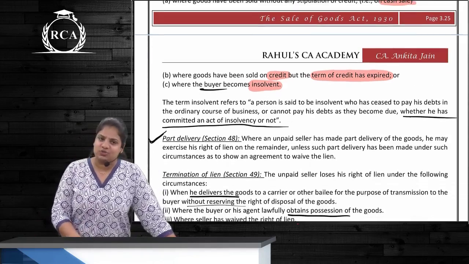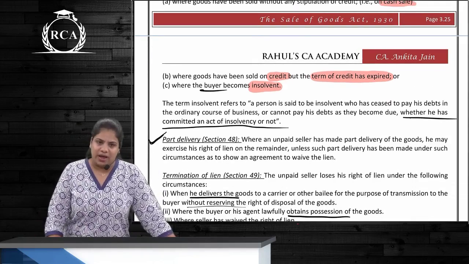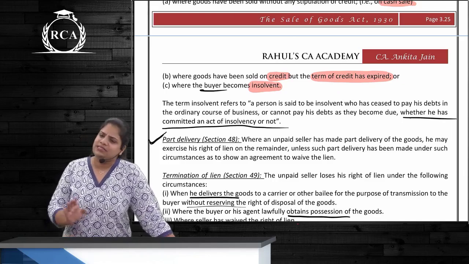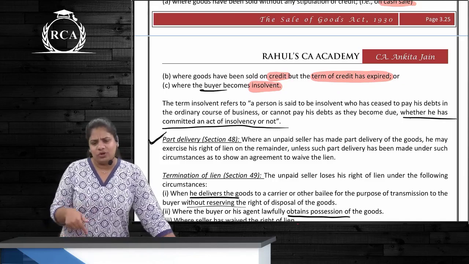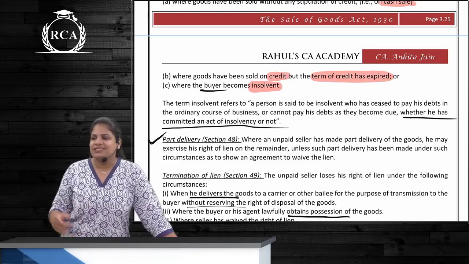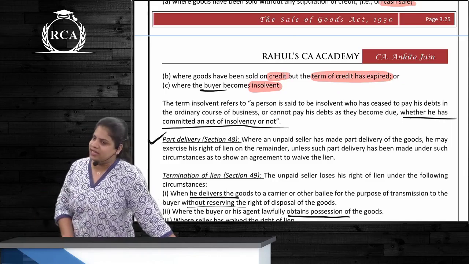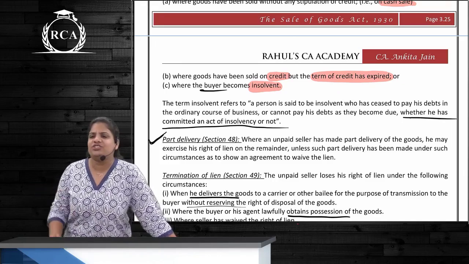And the last case is what? Buyer has become insolvent. So where buyer has become insolvent, seller can exercise the lien. So what do you mean by insolvency over here? Is it the court adjudged insolvency? No, it is just a commercial insolvency.